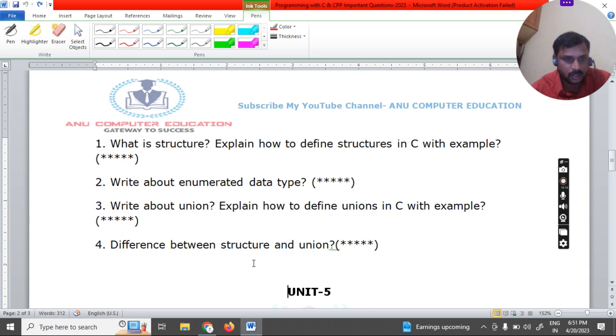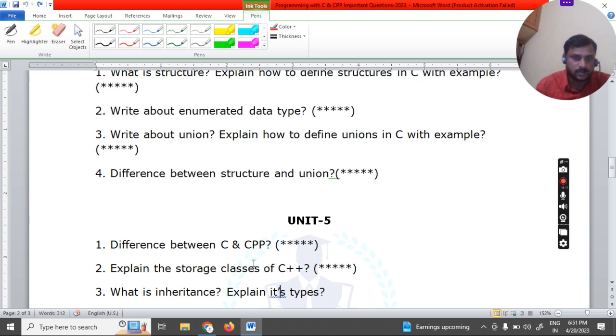When it comes to unit number 5, the difference between C and C++ is a very important question in your final exam. What is C and what is C++? C is a structural and procedural oriented language, and C++ is an object oriented programming language. C program execution starts from top to bottom, whereas C++ program execution is done from bottom to top. There are many differences between C and C++ that you have to write in your final exam.